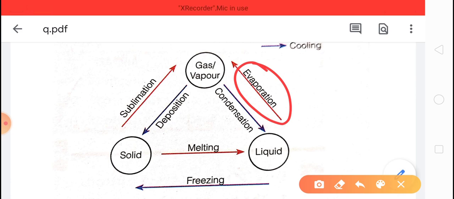When liquid changes into gases on heating, this process is called evaporation. And when gases on cooling change into liquid, this process is called condensation.